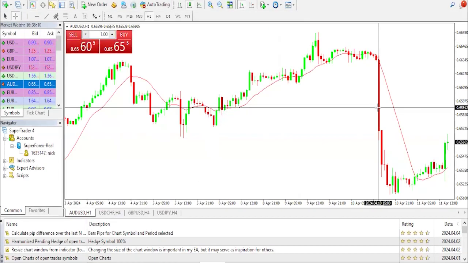Hello, good day, guys. My name is Nick, technical analyst, SuperForex, and today we're looking at the analysis on the currency pair AUD/USD, Aussie dollars. First, we'll be taking a look at fundamental analysis before we move right down to technicals, which will be purely what we've seen on the chart.